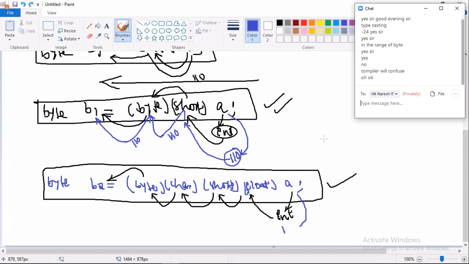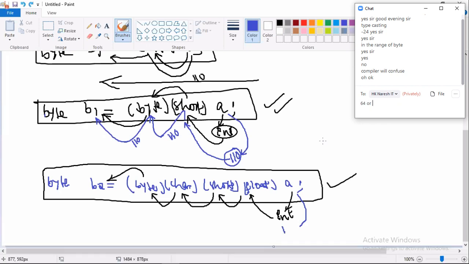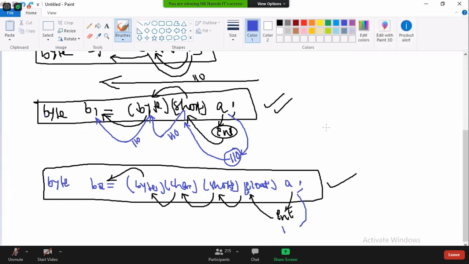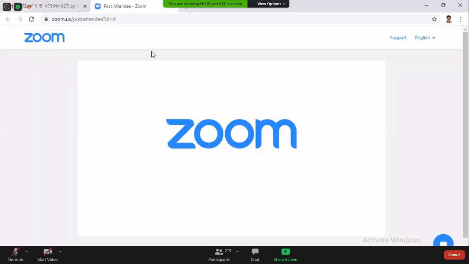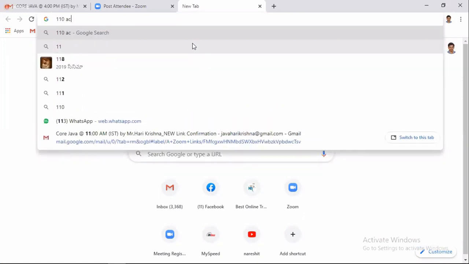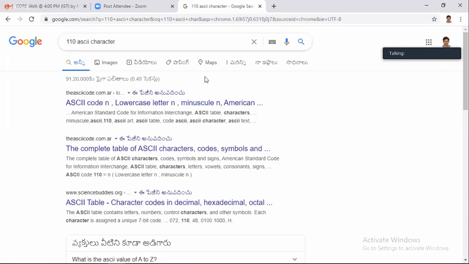What is the ASCII character for 110? 97, 98, count. N. So the 110 ASCII character is N.